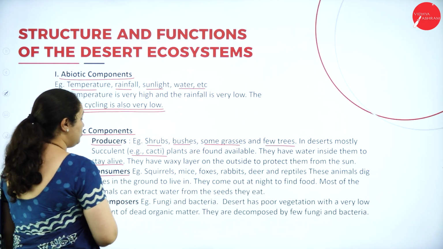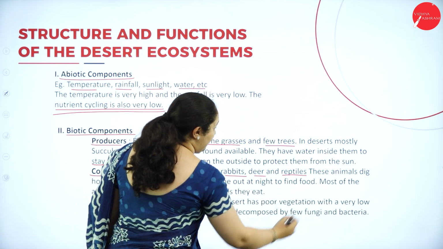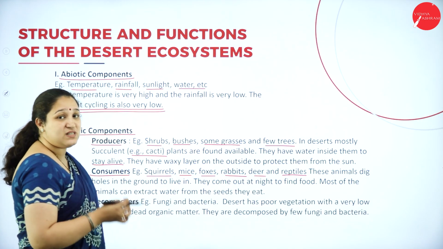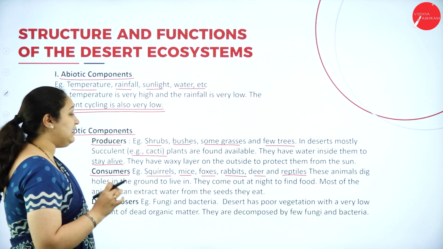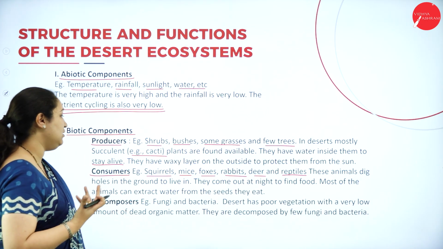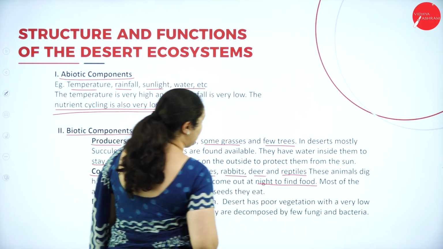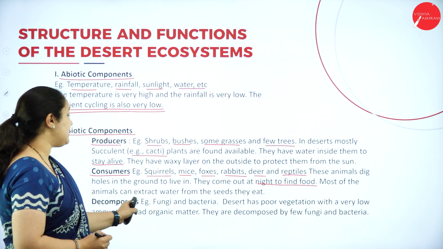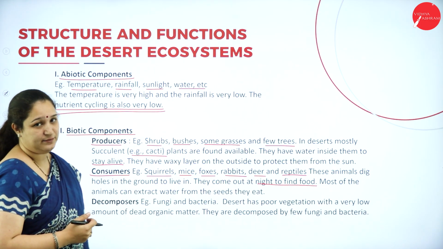Next, we have the consumers: squirrels, mice, foxes, rabbits, deer and reptiles. These animals dig deep into the ground so that they can live without being exposed to much sunlight or hot temperature. They only come out at night to find food. Most of the animals can extract water from the seeds they eat.